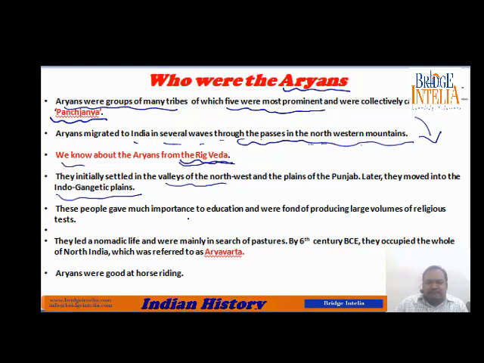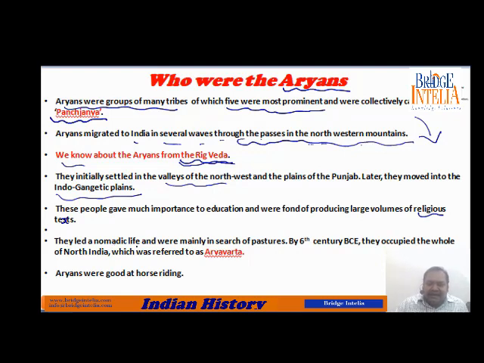These people, the Aryan tribes, gave much importance to education and were fond of producing large volumes of religious texts. They gave very much importance to the spread of knowledge among themselves, and they were also involved in producing a large number of religious scriptures, Vedas, Upanishads, and all sorts of religious texts.